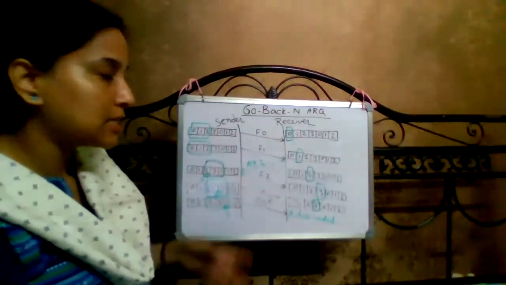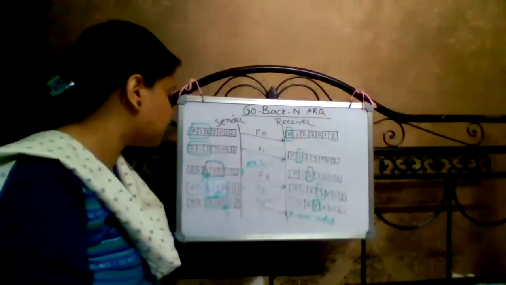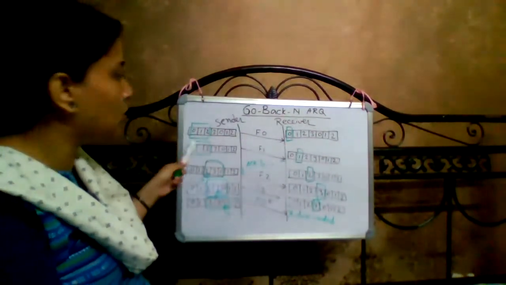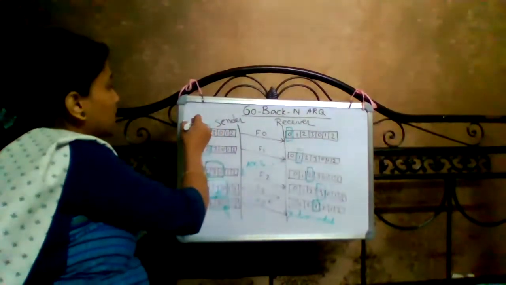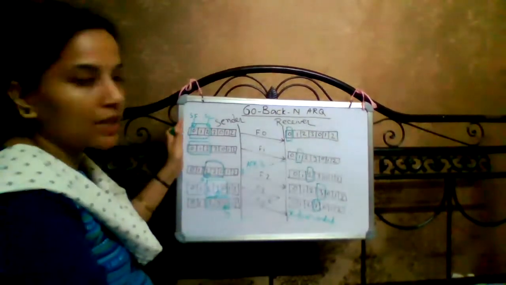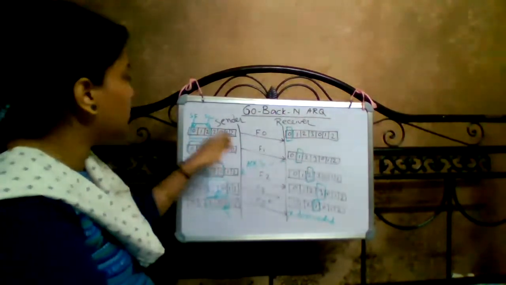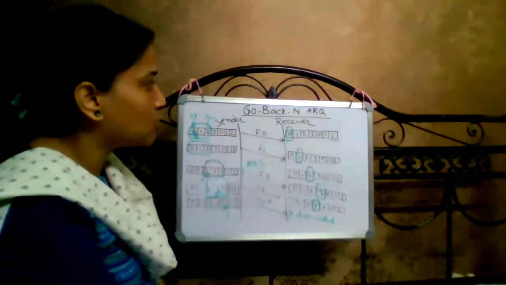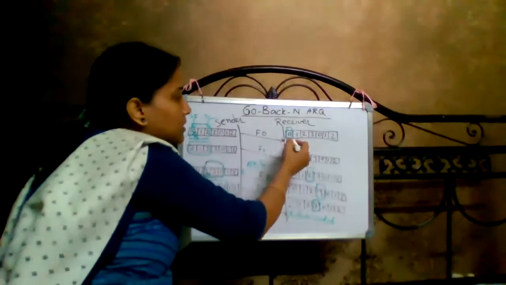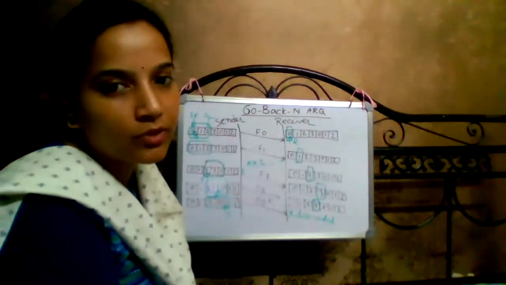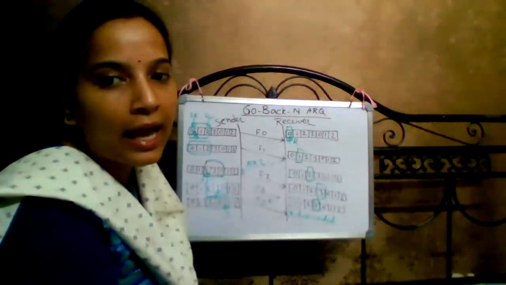Suppose, for this example, the frames 0, 1, 2 belong to the sending side window. Here the first is SF and this is SL. First we send from the first frame of the window, frame number 0, F0. The receiver side window is always a single slot, so R equals 0, because the receiver window size is 1, and the receiver is expecting frame number 0.